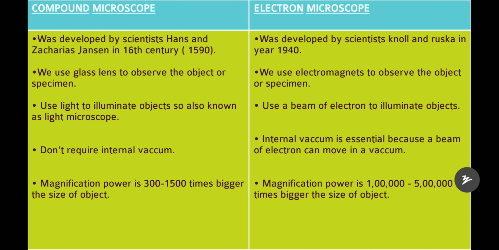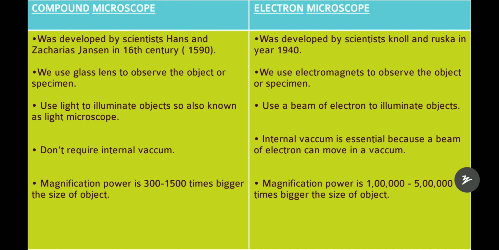Okay. The compound microscope was developed by the scientists Hans and Zacharias Janssen in the 16th century, in 1590. And the electron microscope was developed by the scientists Knoll and Ruska in the year 1940. So the electron microscope was discovered after the compound microscope. After some years, the electron microscope was discovered and developed.